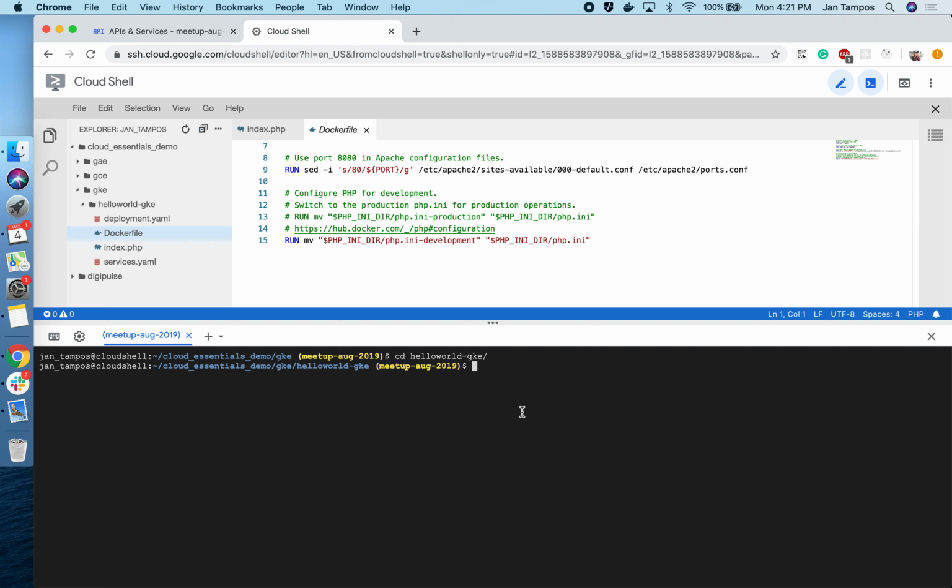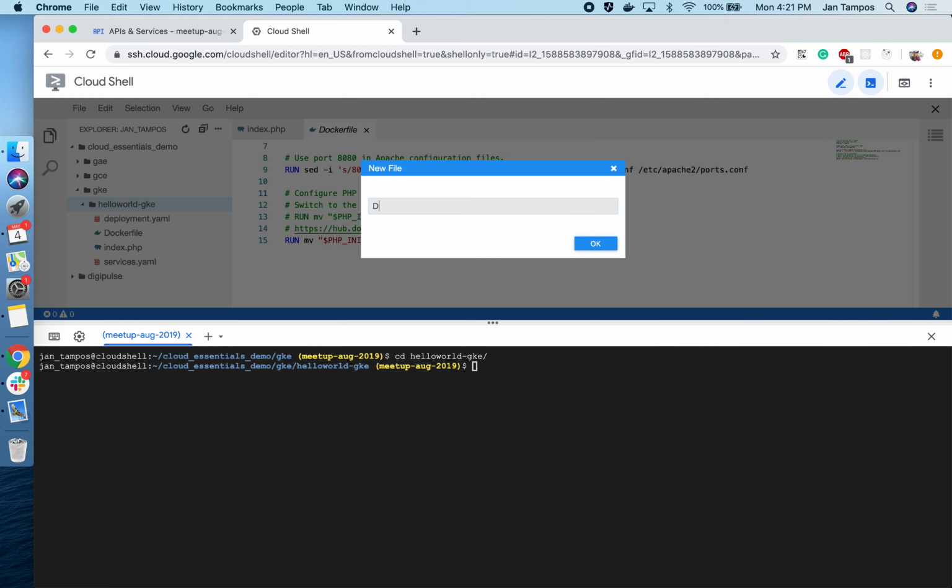We also need a .dockerignore file, which I did not put in here. I don't know where it is. Maybe I put it somewhere. Okay, we need to create a .dockerignore file, so I will quickly create it.